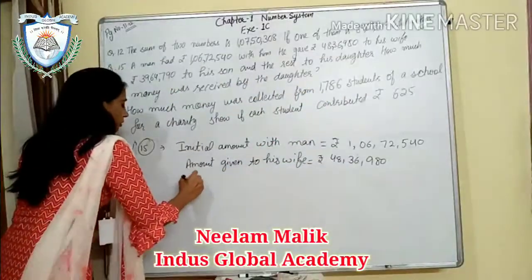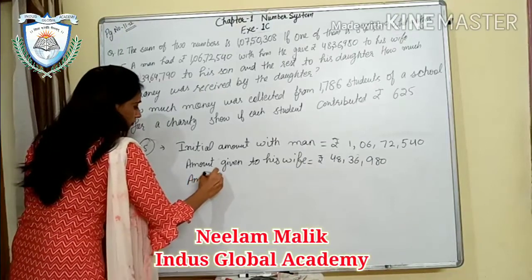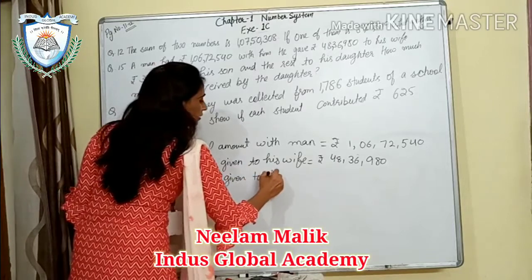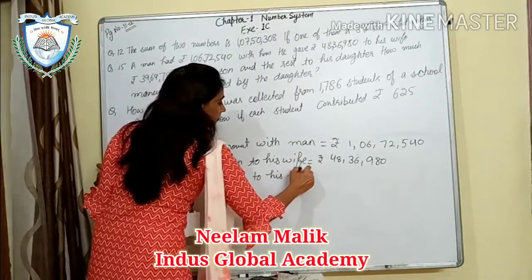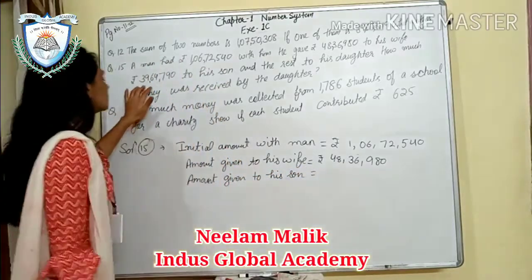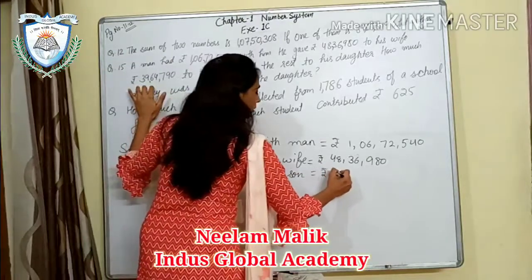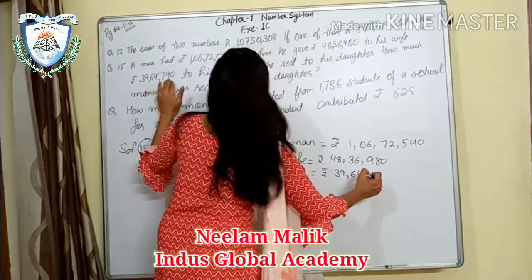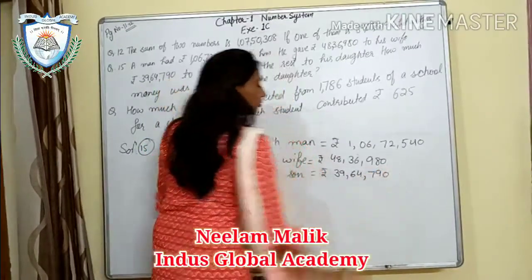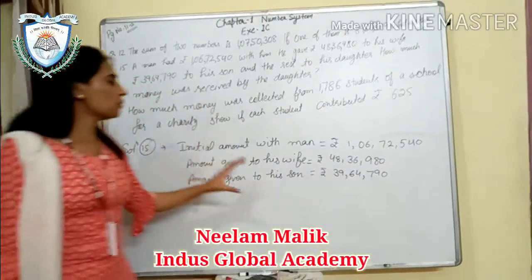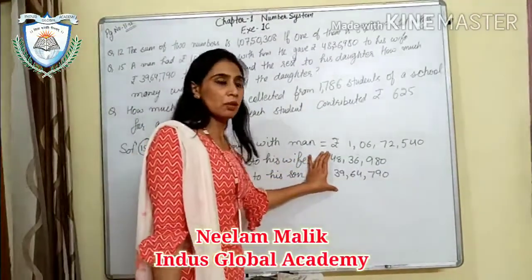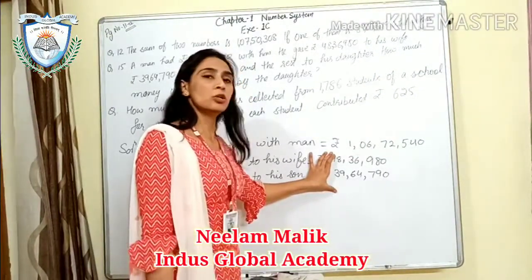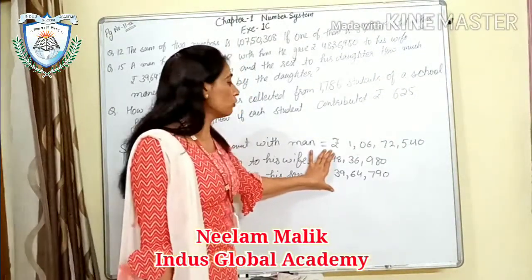Now amount given to his son. He has given to his son rupees 39,64,709. Okay. The remaining amount after giving these two amounts, whatever he has, he has given that to his daughter. We don't know that amount, so we will find it out.